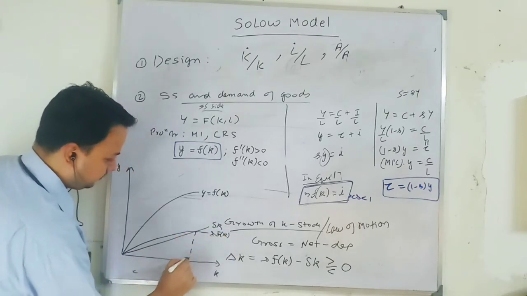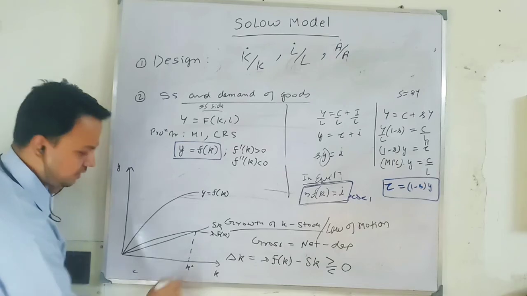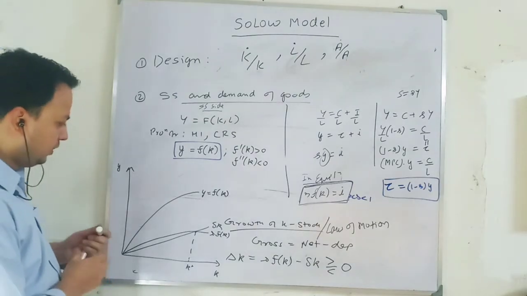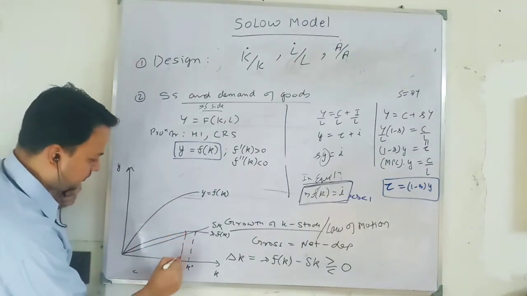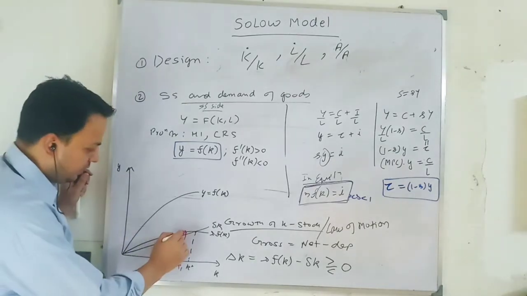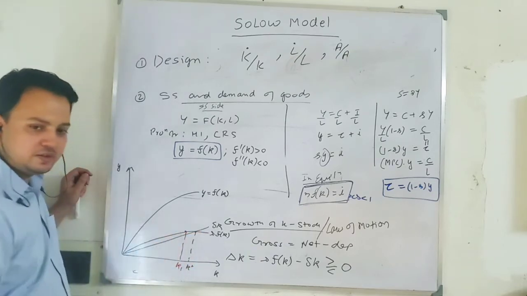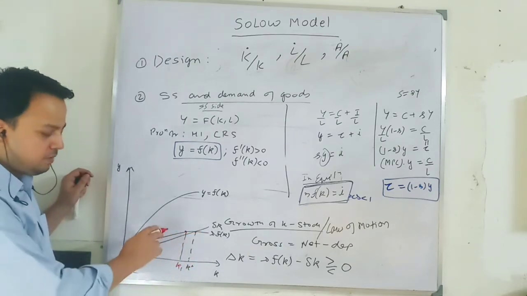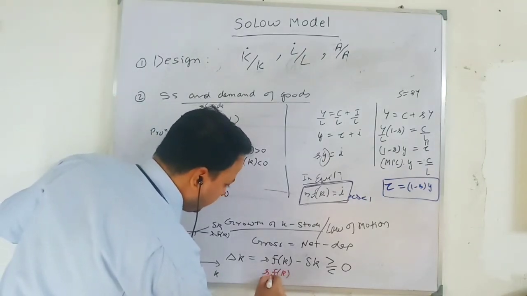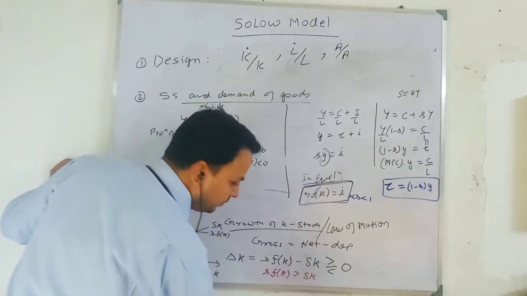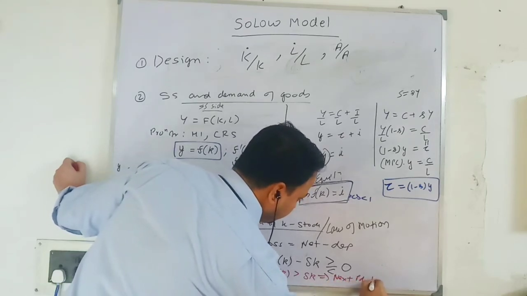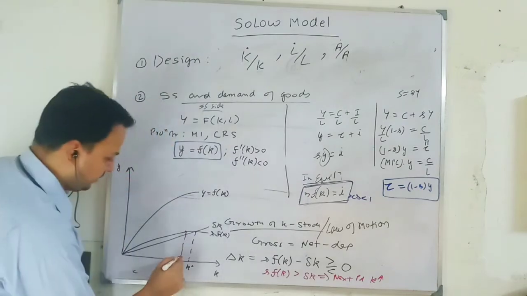Now look here. I said this is K star, where investment per worker is equal to depreciation per worker. To the left of it, say K1, my investment is more than depreciation. Here, this point corresponds to your saving per worker line, or investment per worker line. If investment per worker is greater than depreciation per worker, next period there will be an addition to the capital stock. Capital stock per worker increases.